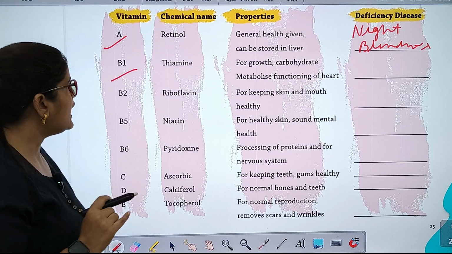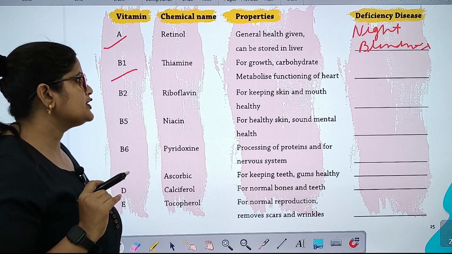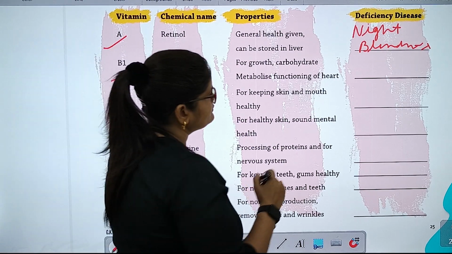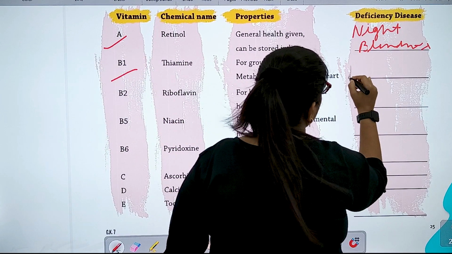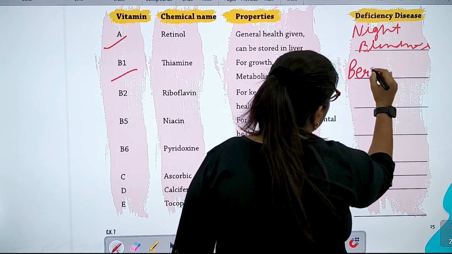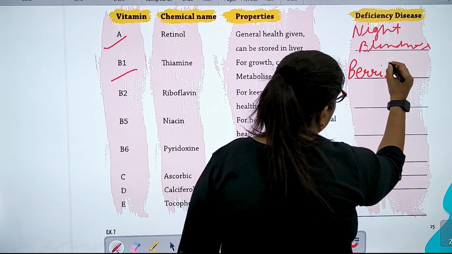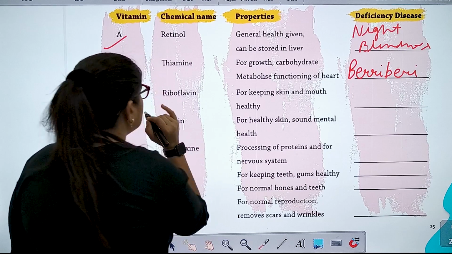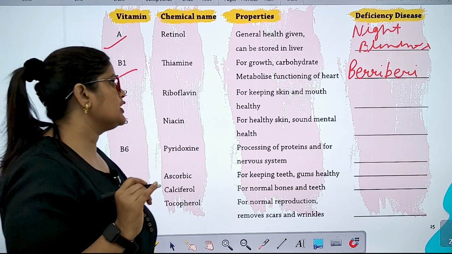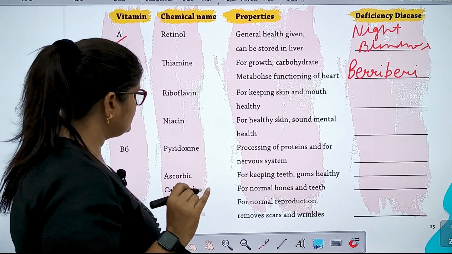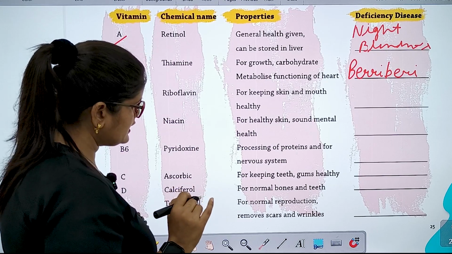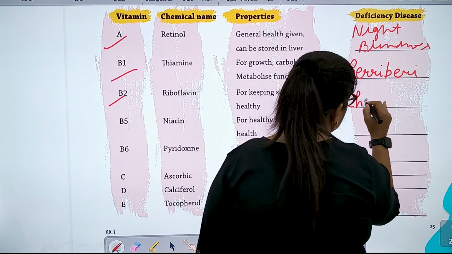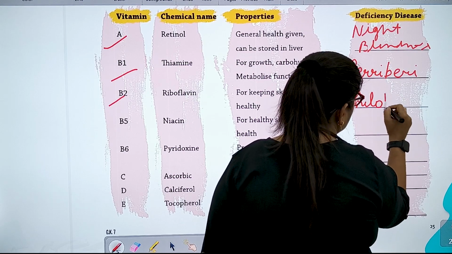B1, thiamine, for growth, carbohydrate metabolism, functioning of heart. So beriberi. B2, riboflavin, for keeping skin and mouth healthy. So which disease can its deficiency cause? Cheilosis.